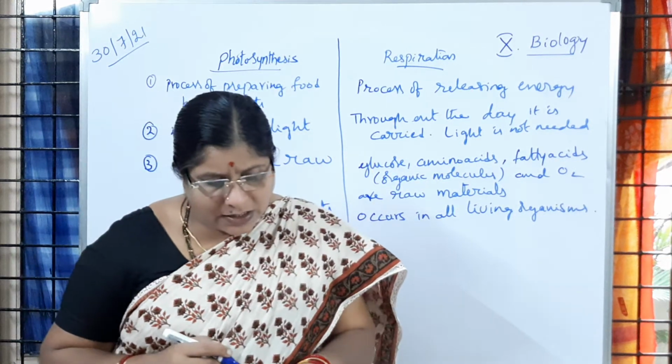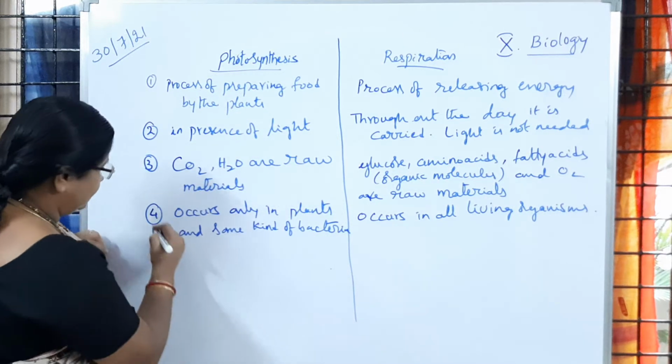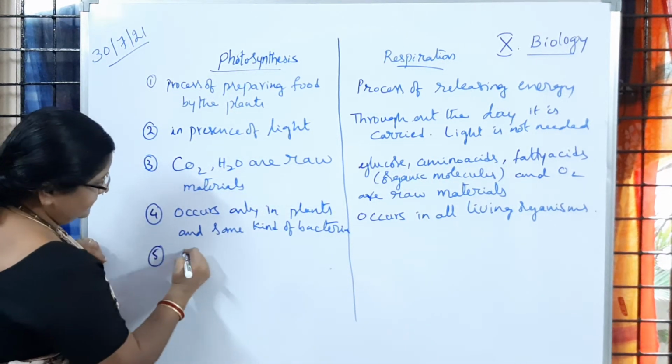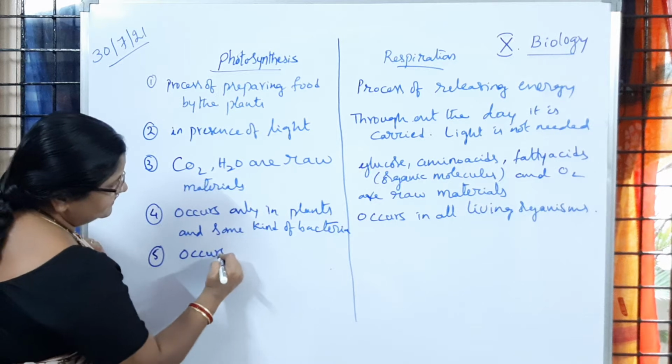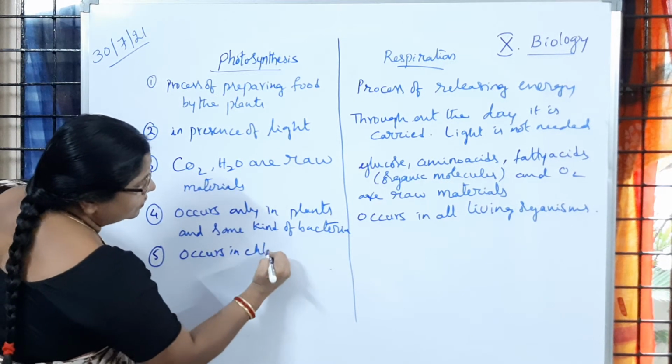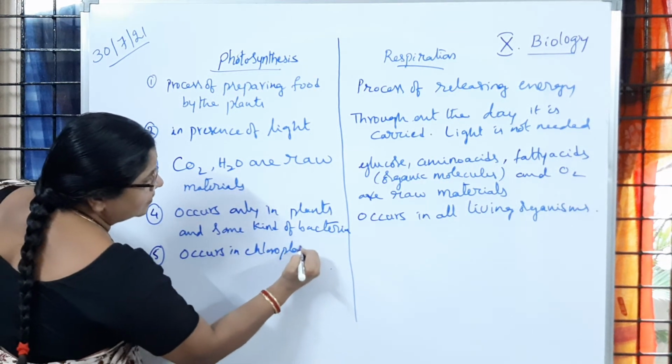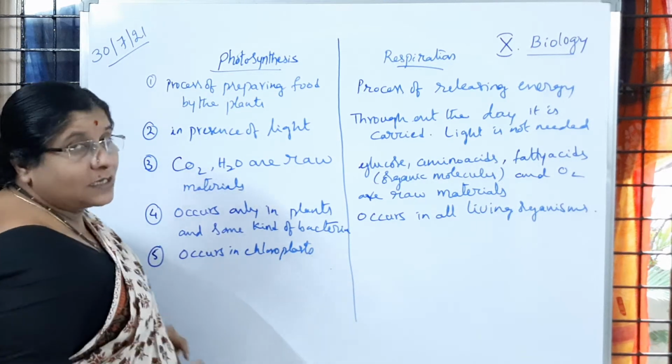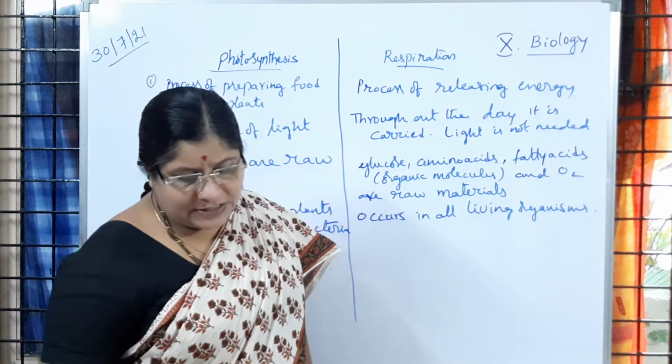So occurs in chloroplasts. Chloroplasts are the site of photosynthesis.